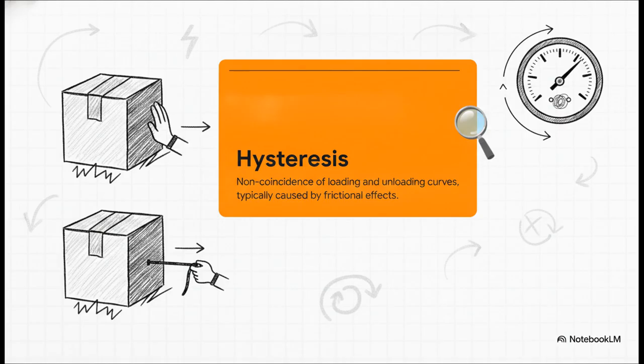So if you slowly increase the pressure on a gauge up to 50 psi, and then later you slowly decrease it from 100 psi back down to 50 psi, the gauge might actually give you two slightly different readings for that exact same 50 psi mark. No way, right? But it's true. This is deeply rooted in the second law of thermodynamics. There is simply no perfectly reversible process in the universe. Internal friction and elastic lag are always going to cost us a tiny bit of truth.